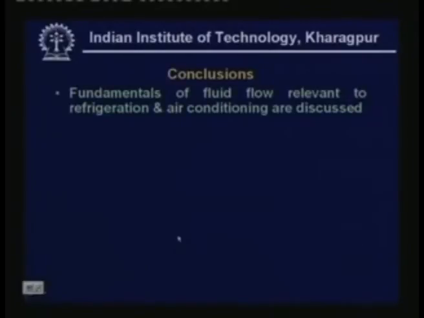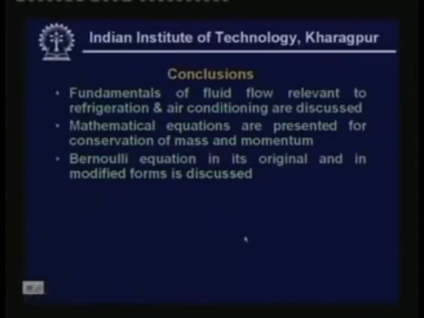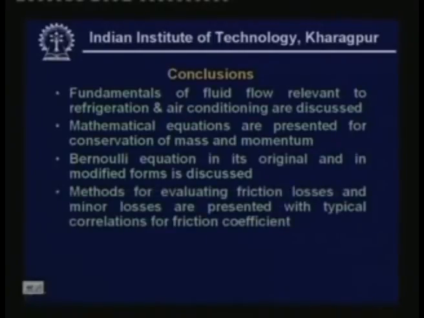In today's lecture we have reviewed the fundamentals of fluid flow relevant to refrigeration and air conditioning, and we have presented mathematical equations for conservation of mass and momentum. The equation for conservation of mass is also known as the continuity equation. Both are the same. We have also presented and discussed the Bernoulli equation in its original form, and also the modified Bernoulli equation for viscous flows, and when a fan or pump is used in the fluid flow conduit. Then we have presented methods for evaluating friction losses and minor losses with typical correlations for friction coefficients.